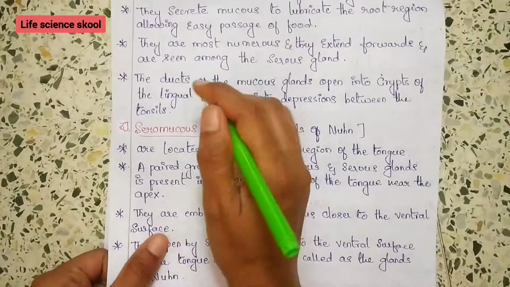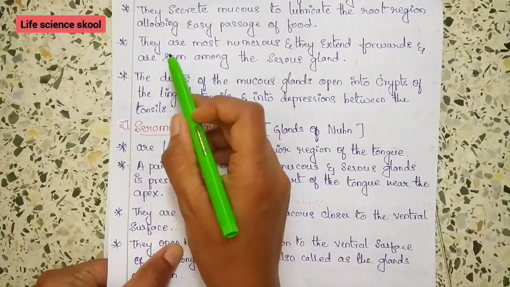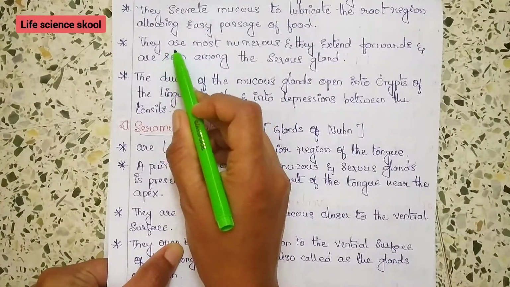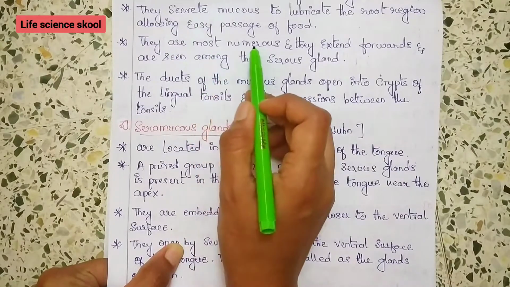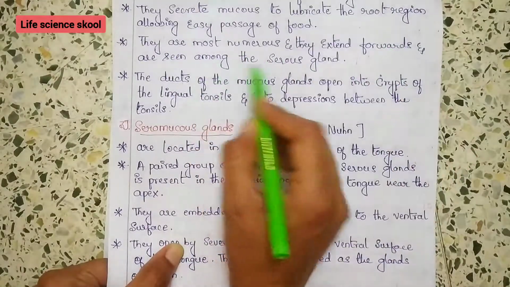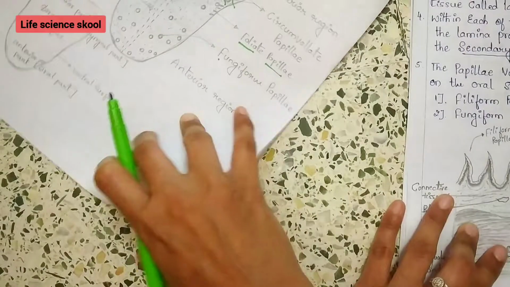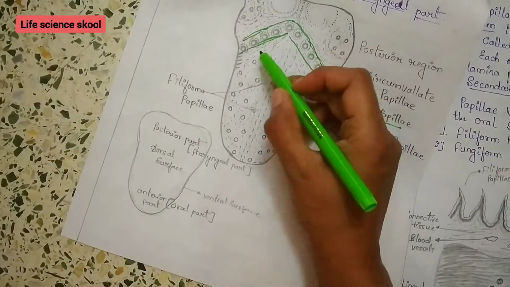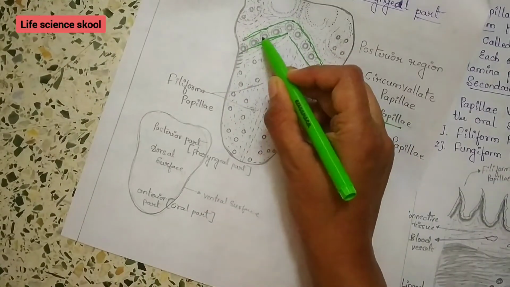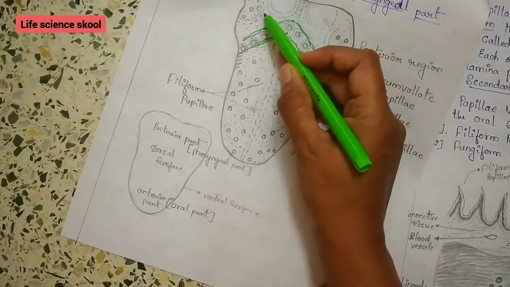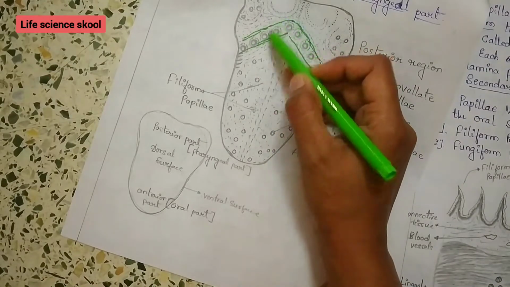Now we will move on to the next point. They are most numerous and they extend forward and are seen among the serous glands. As I just explained, serous glands are present near the circumvallate papillae, right? And these mucous glands come to this part also.